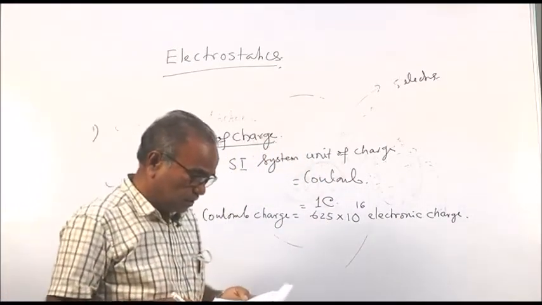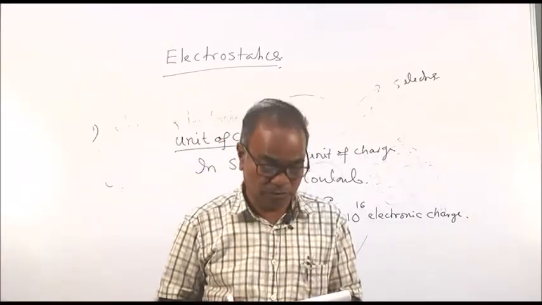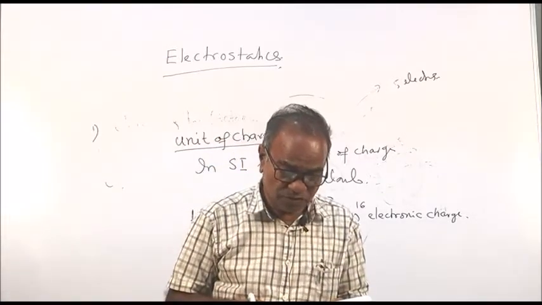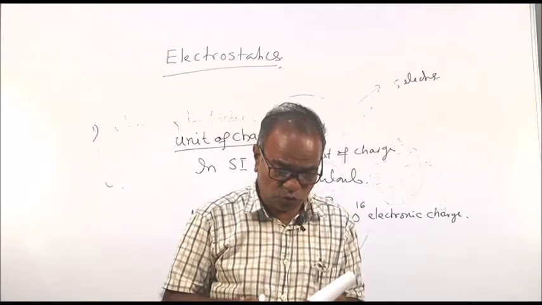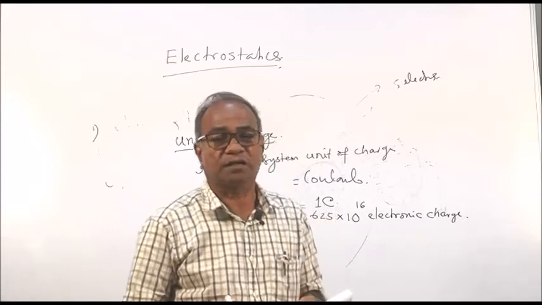That means if a body has a positive charge of 1 coulomb, it has a deficit of 625 into 10 to the 16 electrons from its normal share.